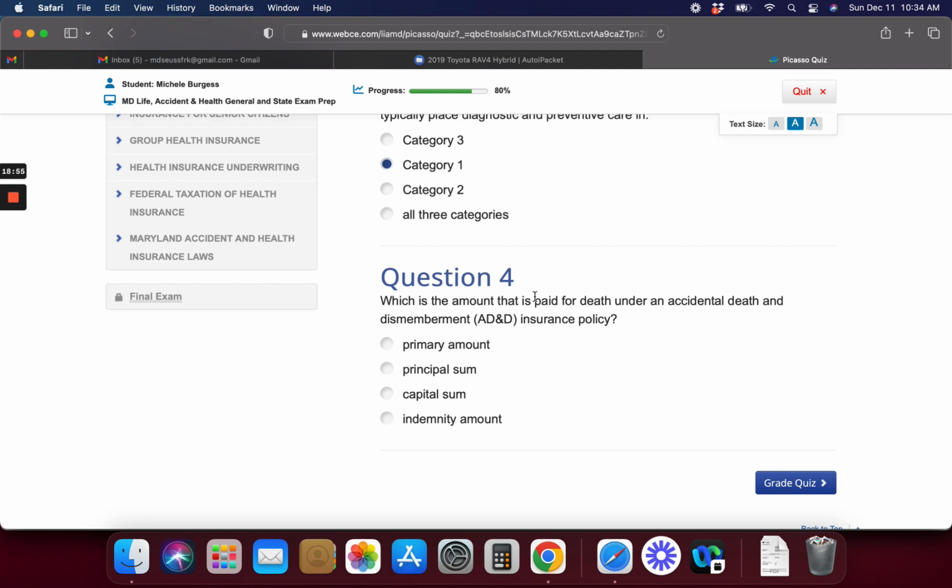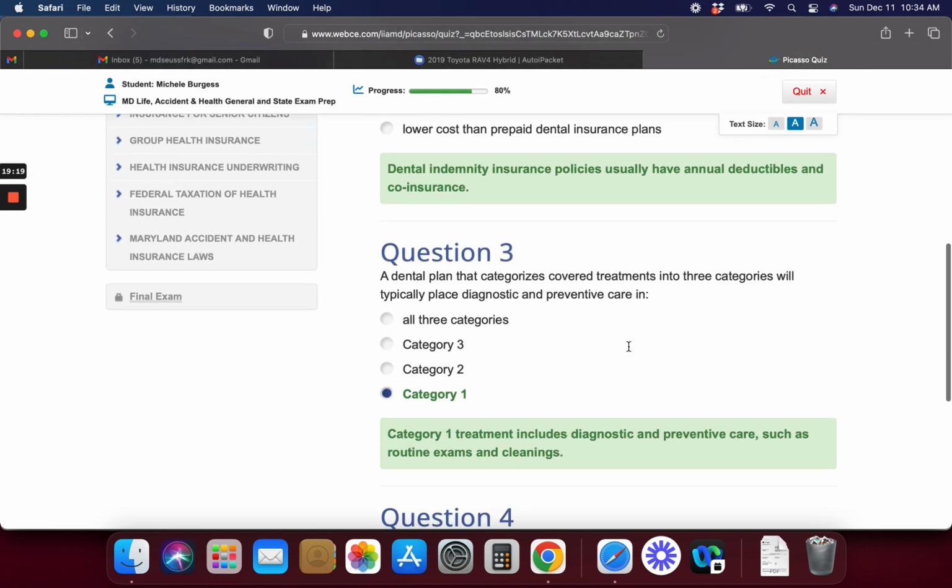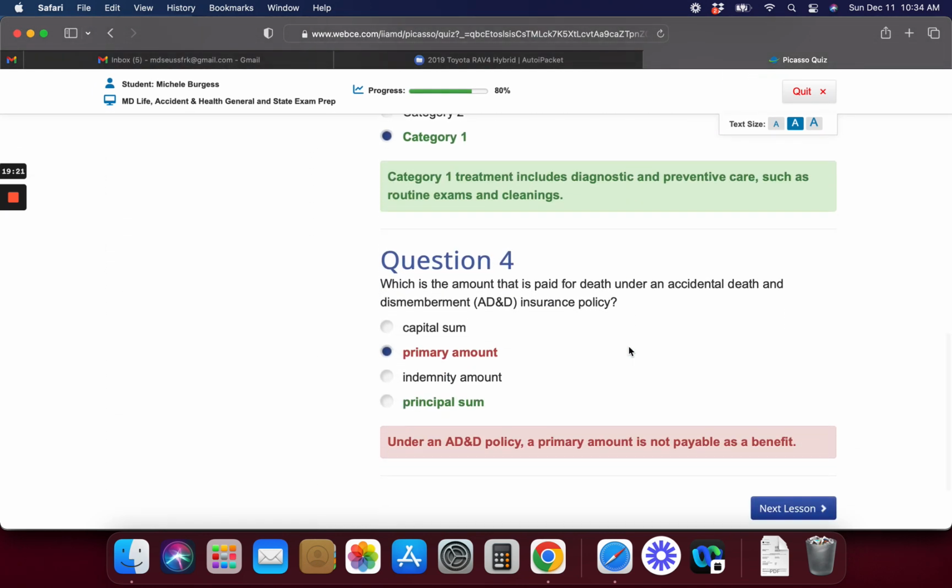All right, which is the amount that is paid for death under an accidental death and dismemberment insurance policy? The choices are primary amount, principal sum, capital sum, or indemnity amount. I'm going to guess and say primary amount. All right, let's see how we did. I got one wrong. We'll do that one first. So the last one is principal sum. The amount that is paid for death under an accidental death and dismemberment insurance policy is the principal sum.